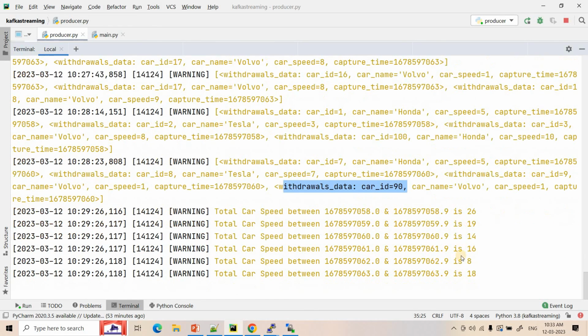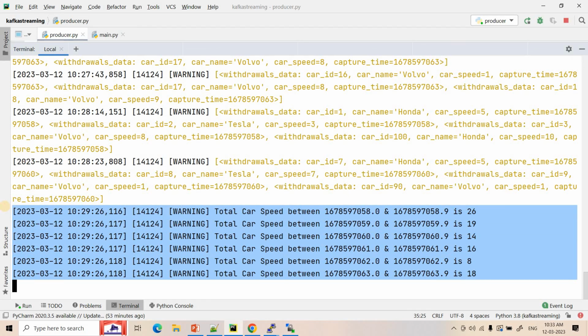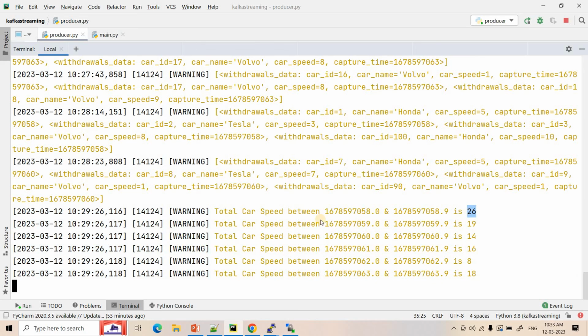And by the time 1 minute is over and the expiry time is over, finally in an asynchronous manner, our window processor gets called and computes the aggregated result over a particular window frame. Like 058 to 058.9, the total card speed is 26.